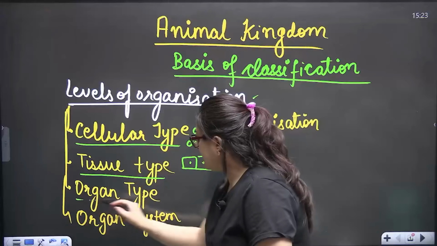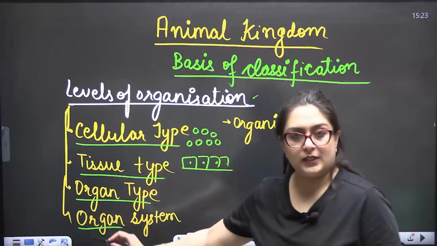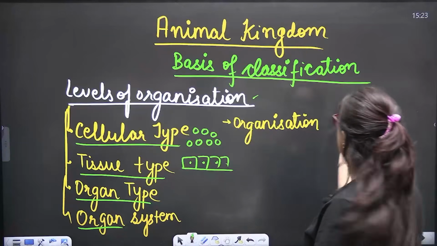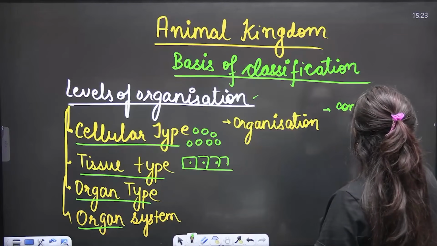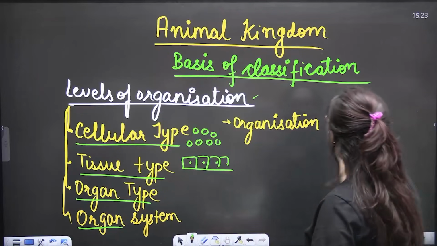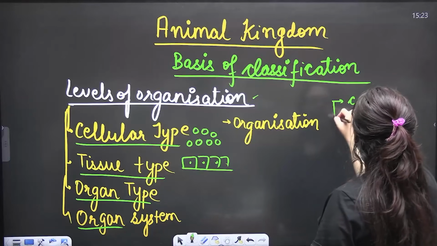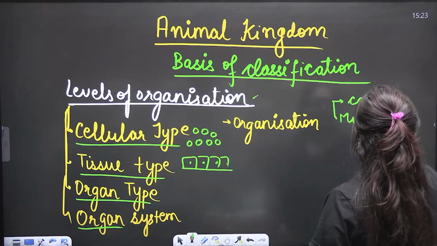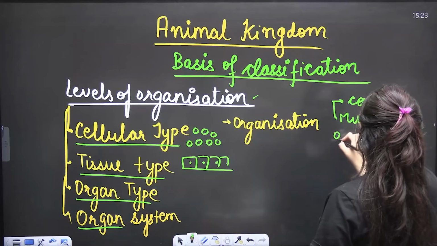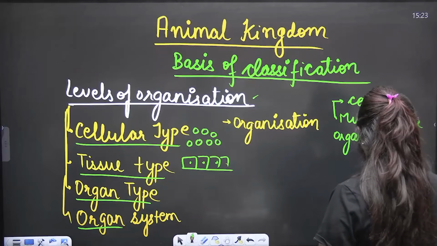A group of tissue is an organ, a group of organs is an organ system, and that organ system constitutes the organization. Organization is always composed of complex and multicellular organisms. Okay, done.